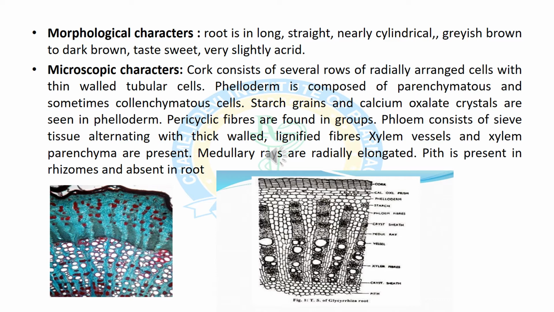Now we will discuss the morphological and microscopic characters of Liquorice root. First of all we will discuss the morphological characters. The roots are long, straight and cylindrical in shape. They are brown or greyish brown in color, and they also have a sweet and slightly acrid taste.